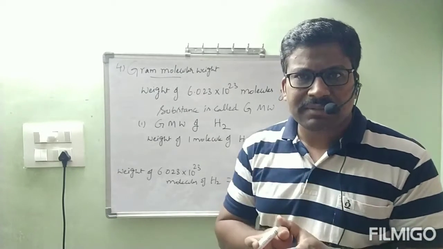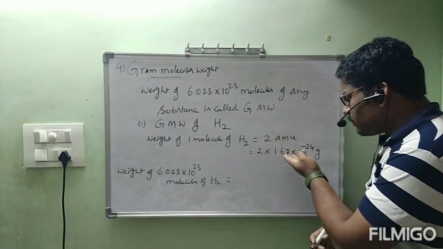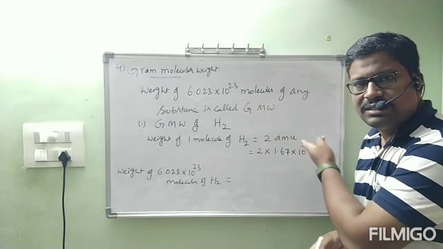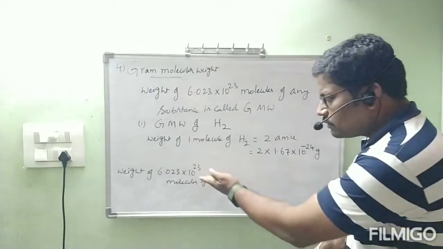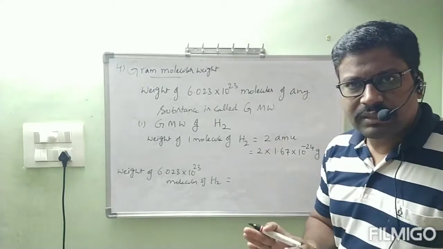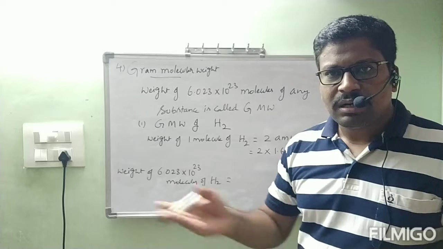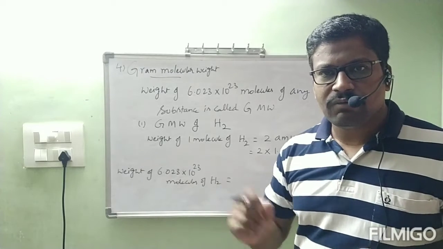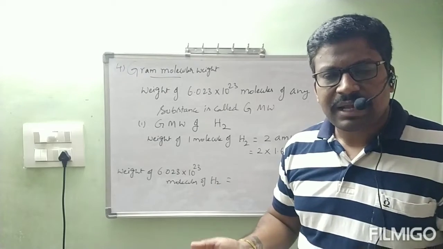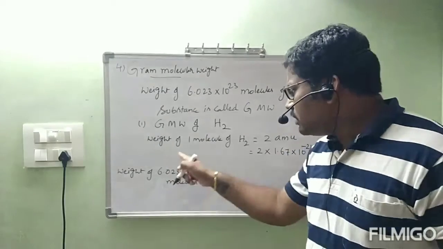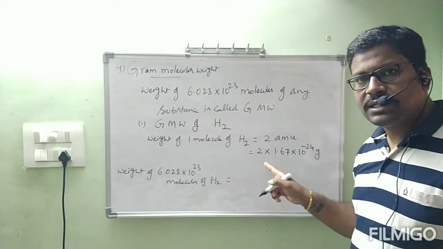Don't bother about the numbers, please, because it is visible like 1.67 into 10 power minus 24. Generally, you will be getting confused with this 10 power minus 24, 10 power 23. But do one thing. One apple, 5 grams. 2 apples, 10 grams. How did we get 10 grams? 2 into 5. 10 apples, 10 into 5, 50 grams, correct? Like that here also. One molecule mass is how much? 2 into 1.67 into 10 power minus 24.